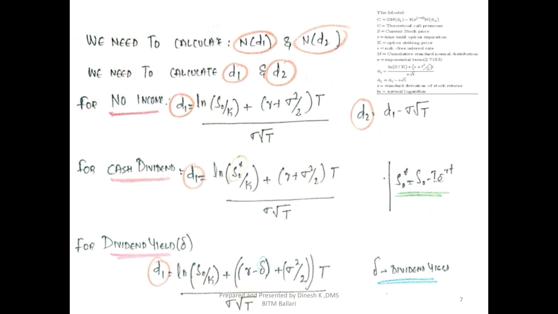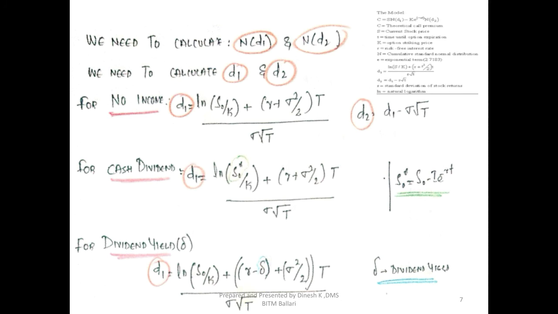This is about D1. Once you calculate D1, D2 is very easy. D2 is nothing but the value you got for D1 minus the denominator value, standard deviation multiplied by root T. So we got D1 and D2. Then we move on to the dividend yield, the third case, when the underlying asset is paying a dividend yield.